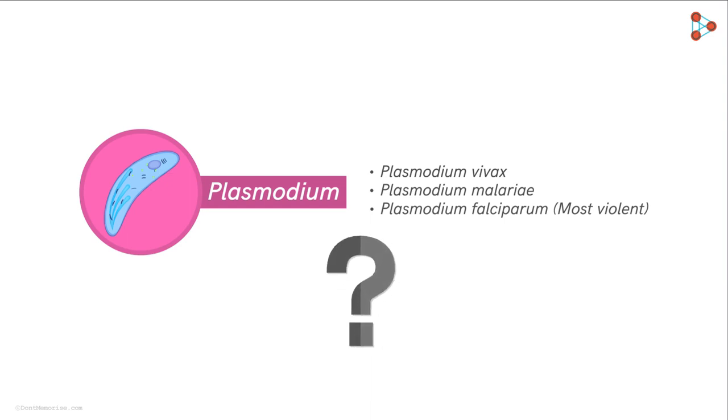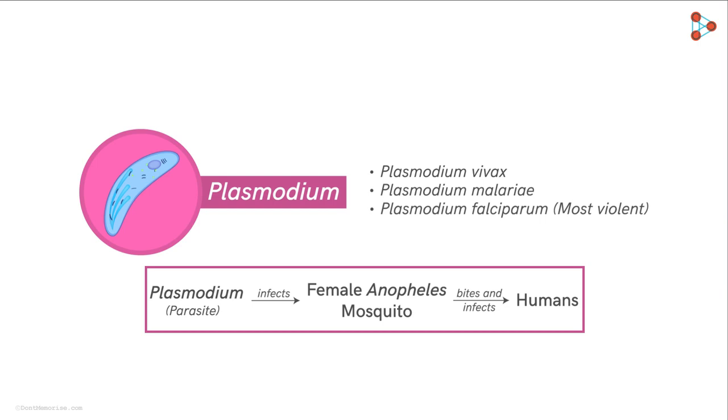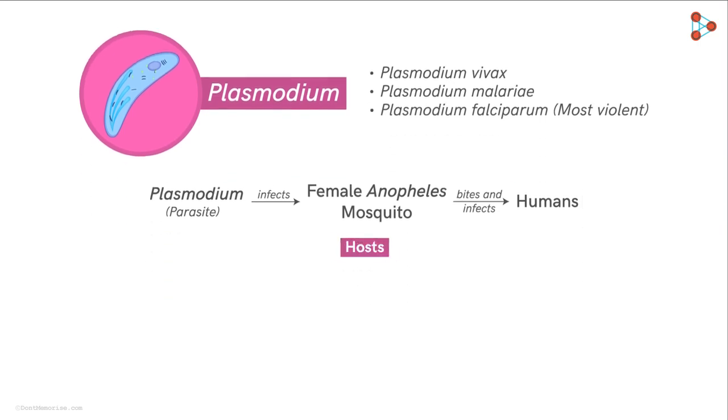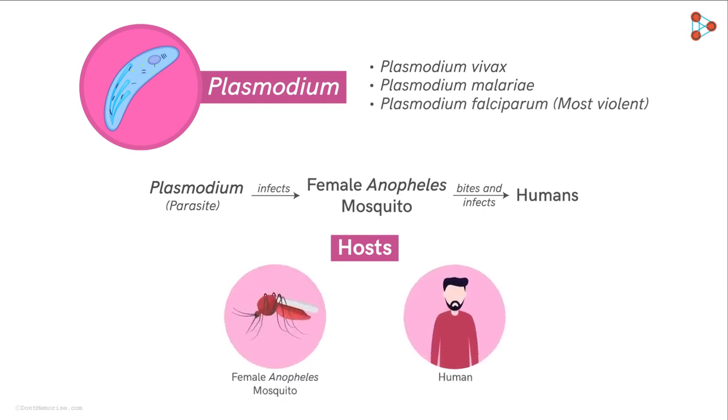So where does a mosquito come into the picture? Well, the protozoan Plasmodium lives as a parasite in the female Anopheles mosquito. From there, it gets transmitted to humans with a mosquito bite. Hence, it's the infected mosquito bite which can cause malaria and not the insect itself. Thus, the complete life cycle of the malarial parasitic protozoa involves two hosts. The first one is the female Anopheles mosquito, and the second one is the human host.